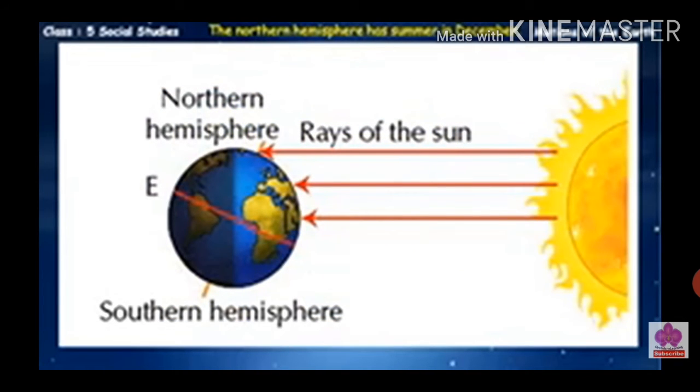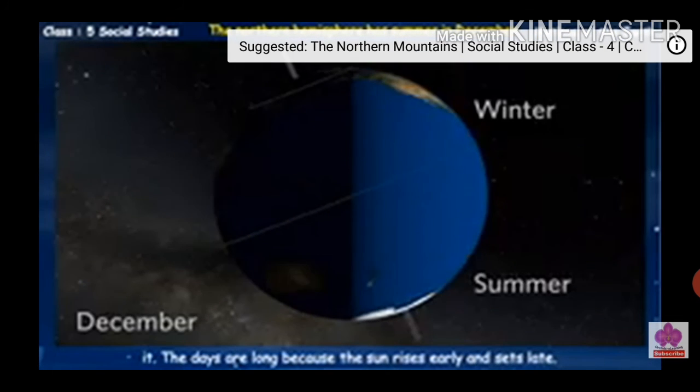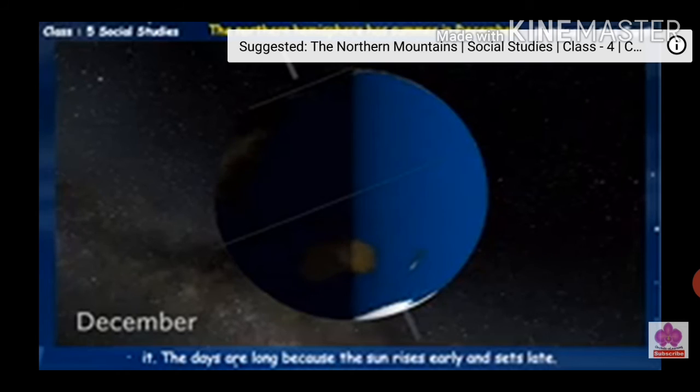The northern hemisphere has summer in June. The northern hemisphere is tilted towards the sun, and the rays of the sun fall directly on it. The days are long because the sun rises early and sets late.